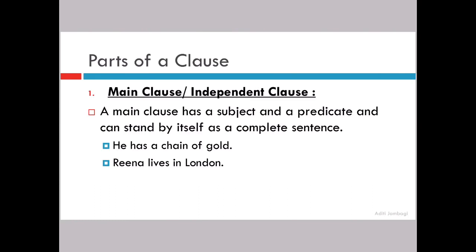Let us see the example. He has a chain of gold. He is your subject, has is your verb, and it is giving you complete information about the chain of gold. Reena lives in London. Reena is your subject, lives is your verb, and in London is your predicate. So giving complete information.